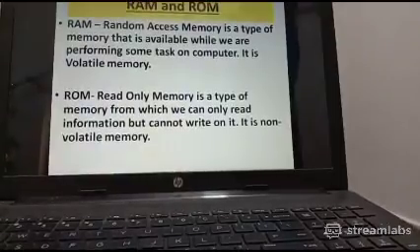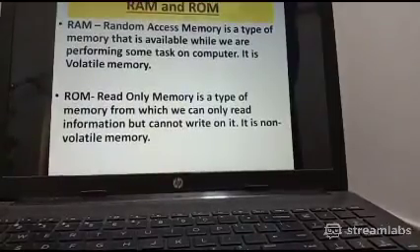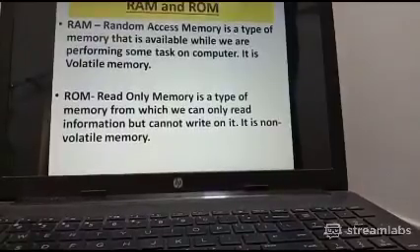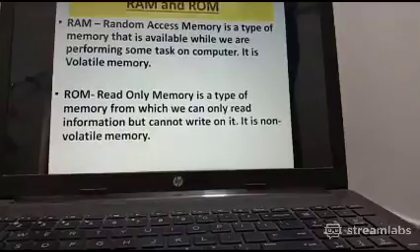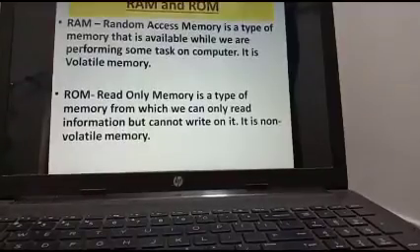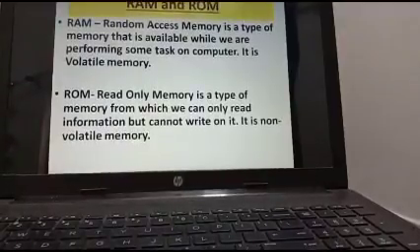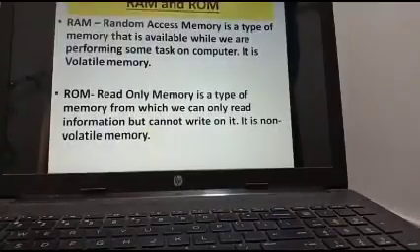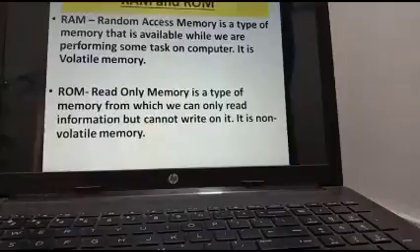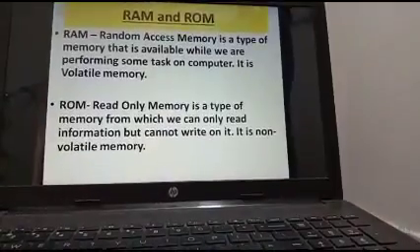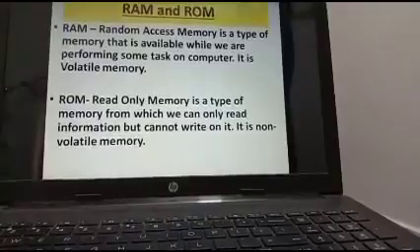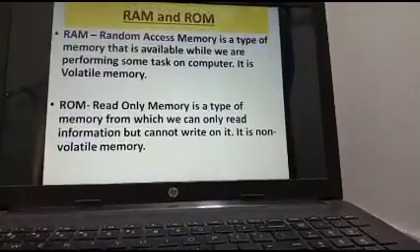Then the second one is ROM, read only memory. It is a type of memory from which we can only read the information, but cannot write on it. It is a non-volatile memory. Non-volatile means something that does not change in nature. The example of ROM memory will be your softwares. What kind of software?